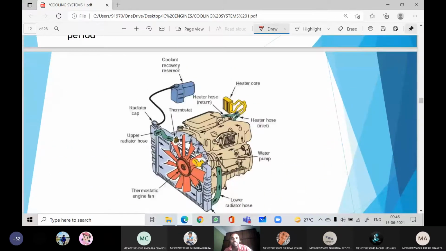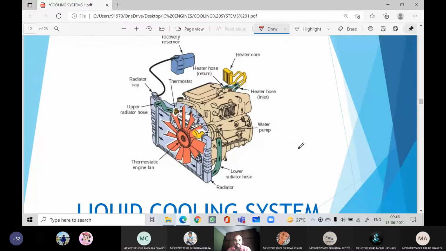Right, now next will be the water cooling system. You can see this is the radiator, the blue colored one. This is the radiator hose, here and here. The upper radiator hose is connected to the engine outlet, and this one will be connected to the engine inlet. So from here the coolant will go inside the engine.